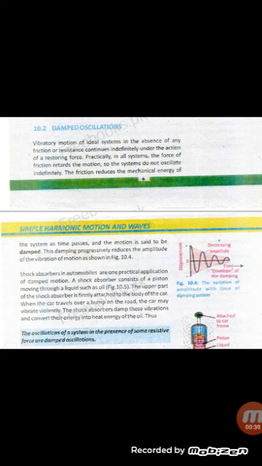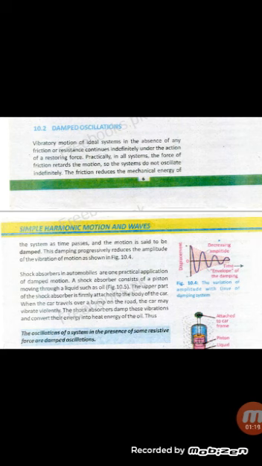The oscillations of a system in the presence of some resistive force are damped oscillations. Means damped oscillation of a system occurs in the presence of resistive force, means frictional force. Vibratory motion of an ideal system in the absence of any friction or resistance continues indefinitely under the action of a restoring force. Means when friction or resistance is absent from an ideal system, vibration continuously acts on the system due to the restoring force, because the restoring force tends the body to move to and fro in a system.